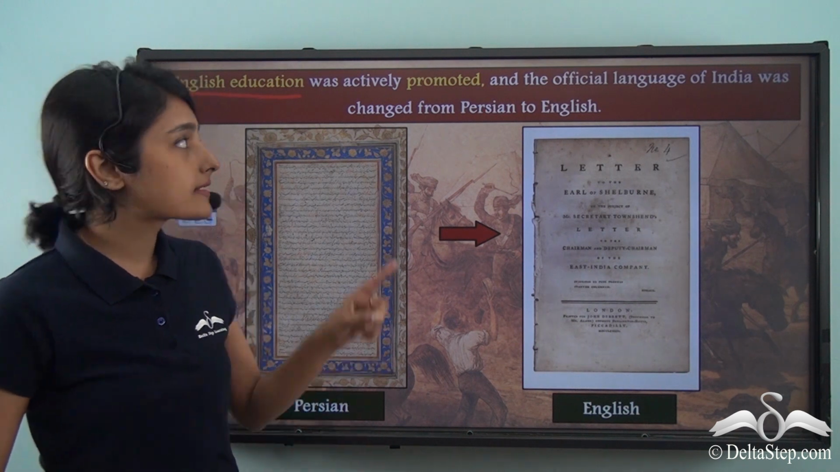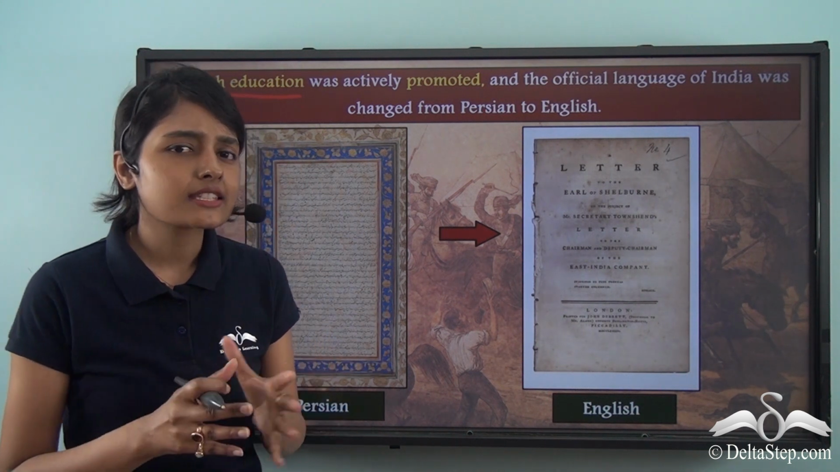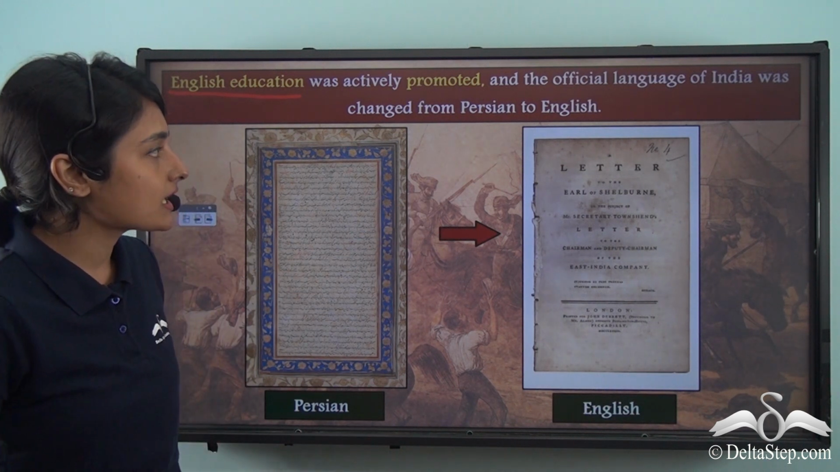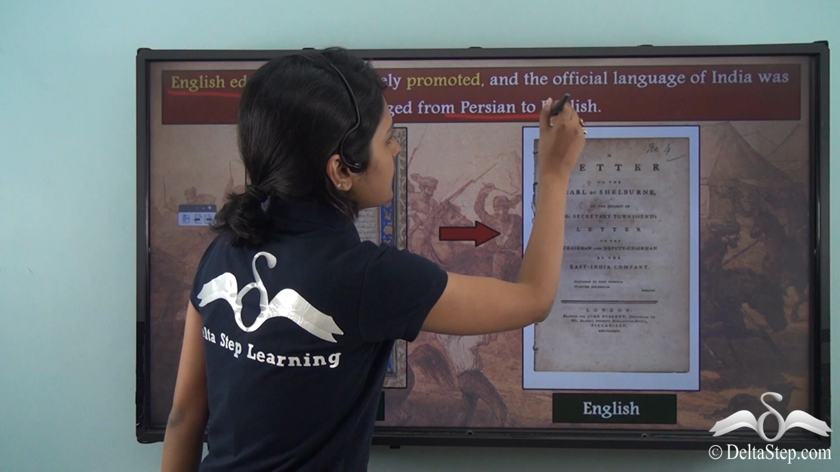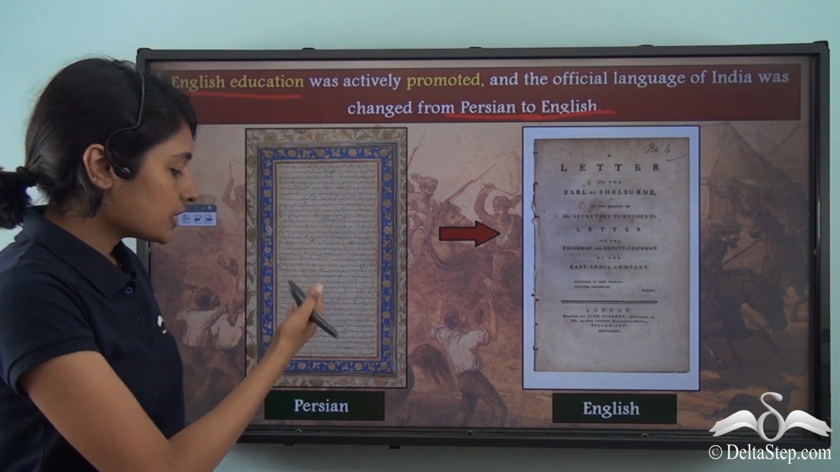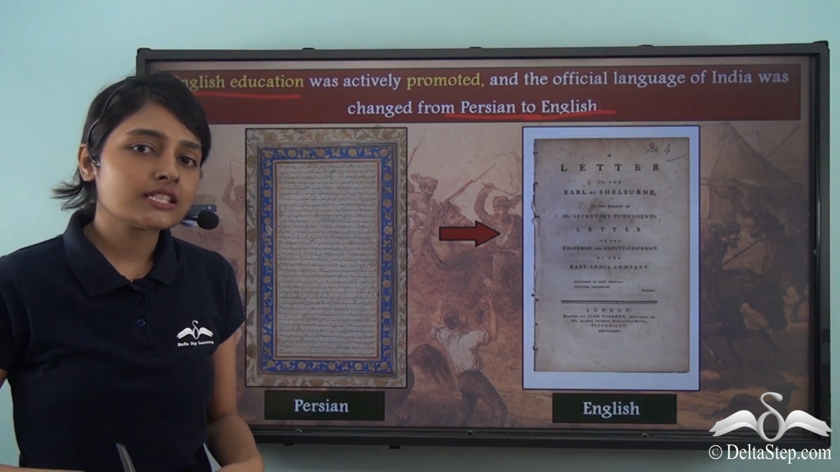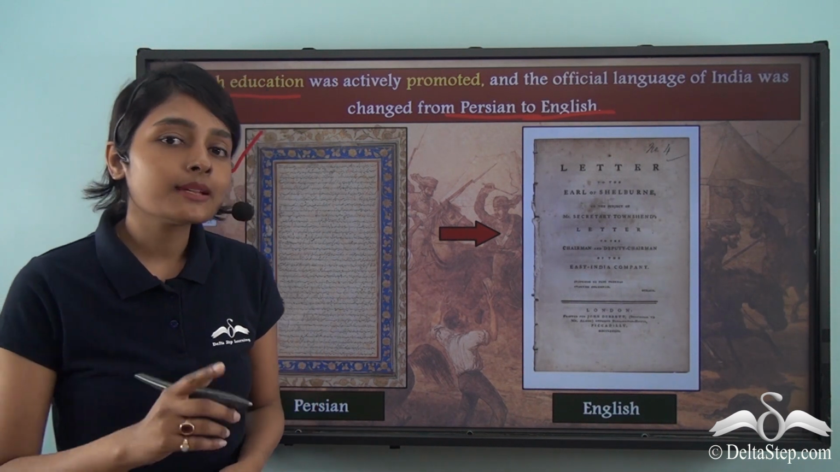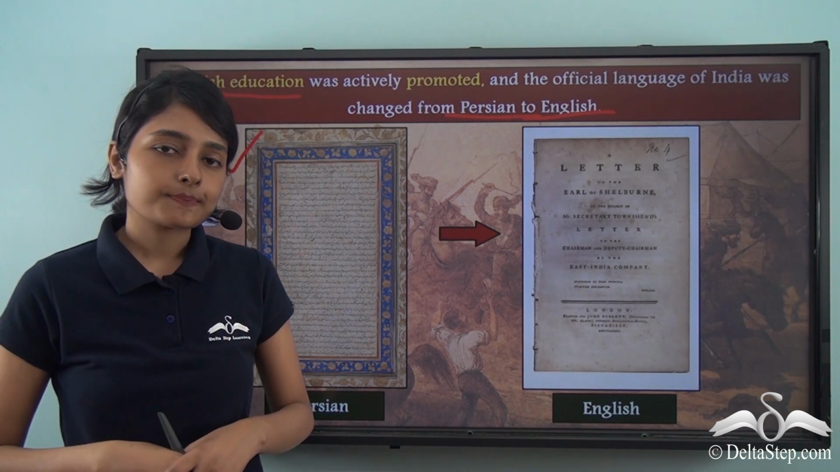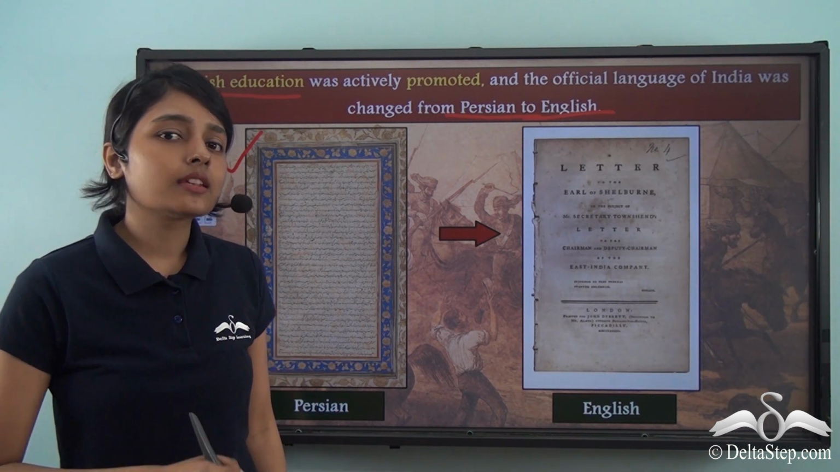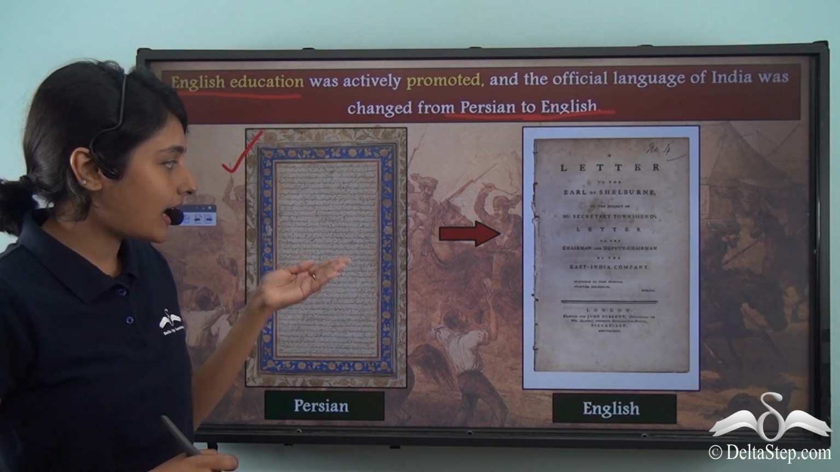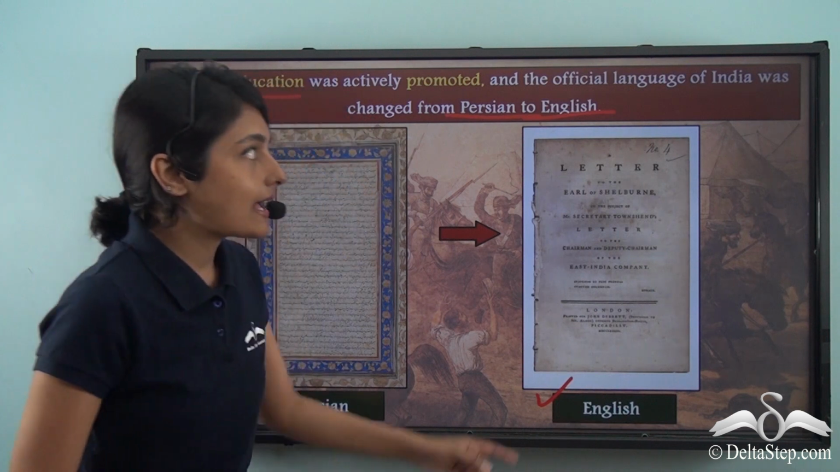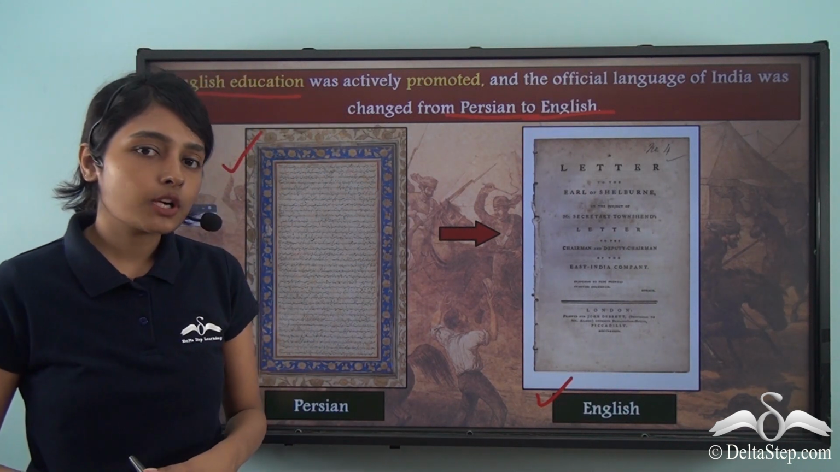So this is the reason why English education was actively promoted. And at the same time, the official language of India was changed from Persian to English. Now Persian has been in wide use in the Indian subcontinent since the rule of the Muslim rulers in the Indian subcontinent. But now it was with the East India Company's rule that Persian was giving way to English as the official language of the subcontinent.